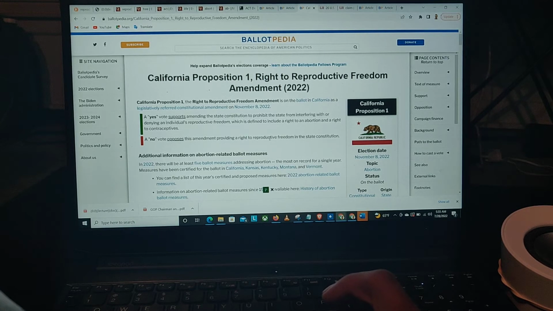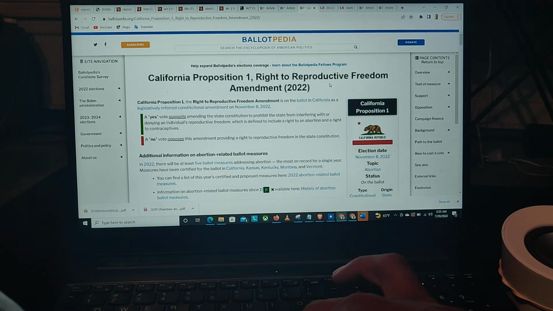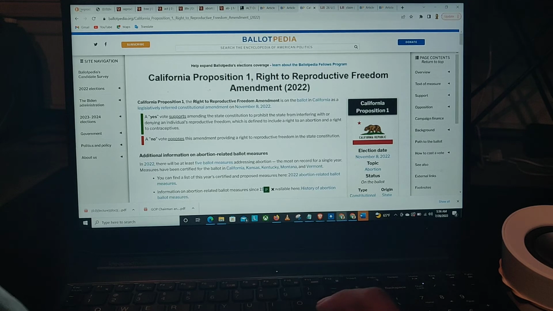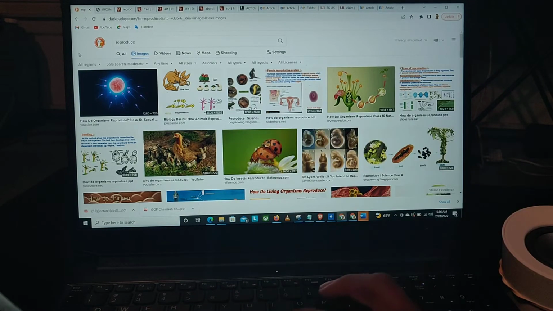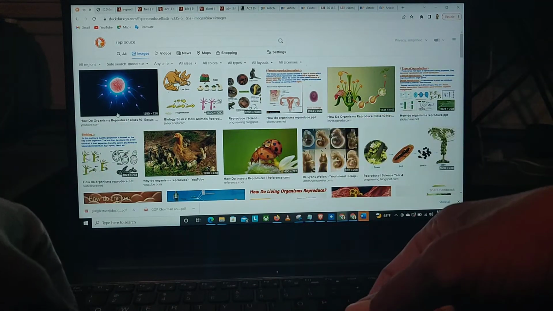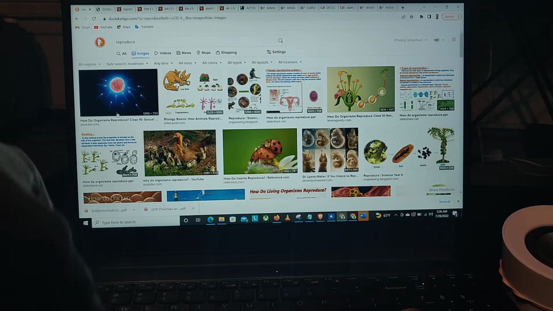Our servants are always trying to confuse the people with the words, man. Reproduce, right? Reproduce and free, right? So look at this. When you reproduce, this is what you're doing. You see that image right there? That's the sperm cells going to the egg, right? That's how you get another man or another woman.